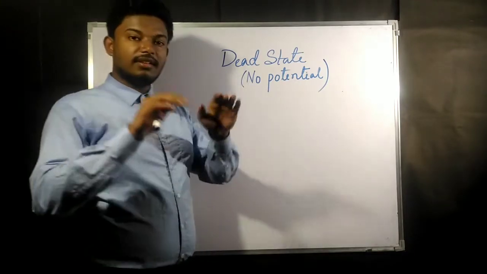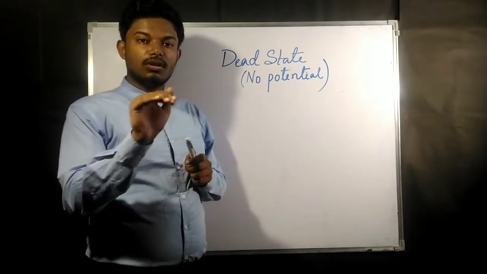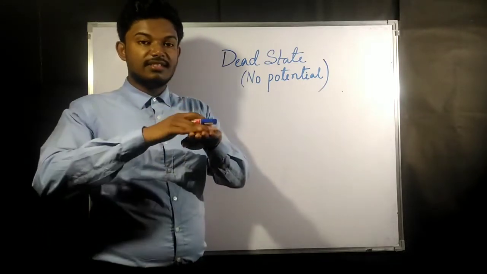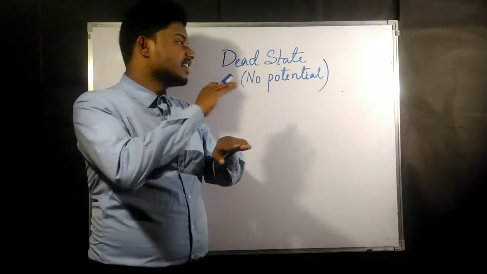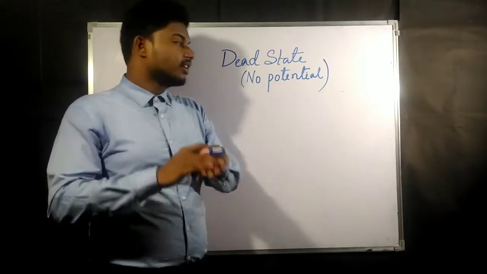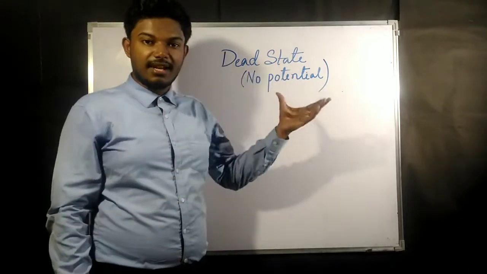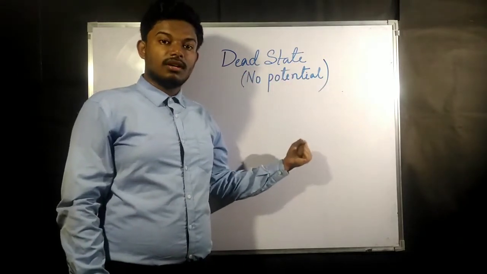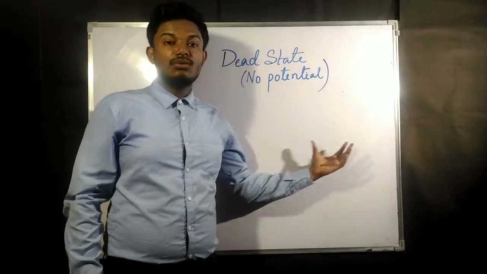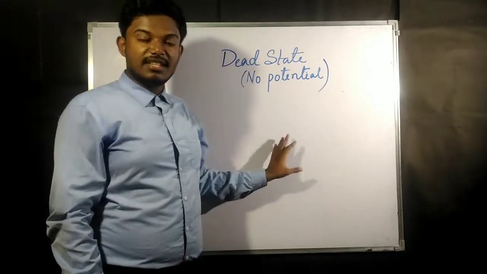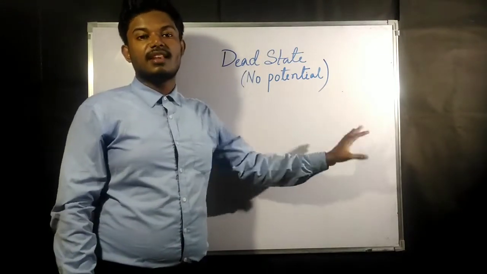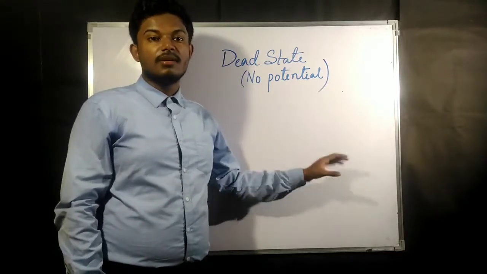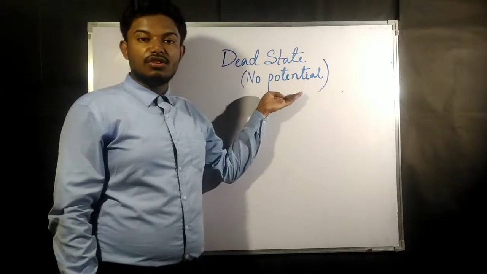Even if you keep water at the same altitude, the water is not going to go anywhere. So this is the state of water which is known as dead state, because there is no potential. That means a dead state is a state of a system which is in equilibrium with the surrounding. You can say that the temperature and pressure of the system and surrounding are going to be the same, so that there is no process being undergone because of the absence of potential.